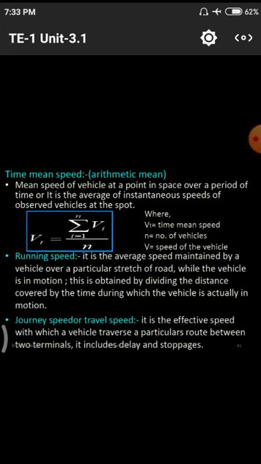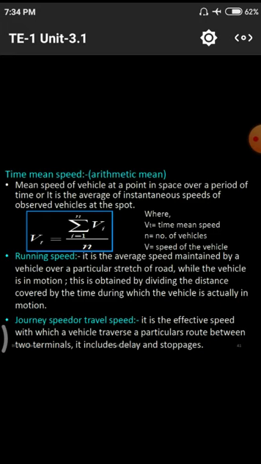For that calculation we have this formula: vt equals velocity depending upon time. That means time mean speed, velocity, is equal to the average. We capture n number of vehicles, and we add those n vehicular velocities and divide by the quantity, how many vehicles we have taken. That means the sum of v divided by n gives the average speed of the vehicles at a particular point. That is called the time mean speed, taken with respect to time. If we take a single minute, the speeds of the vehicles moving in that minute at a particular point give the time mean speed.